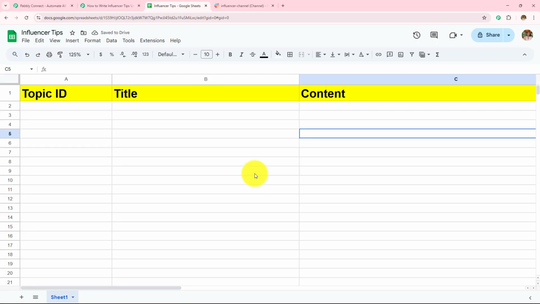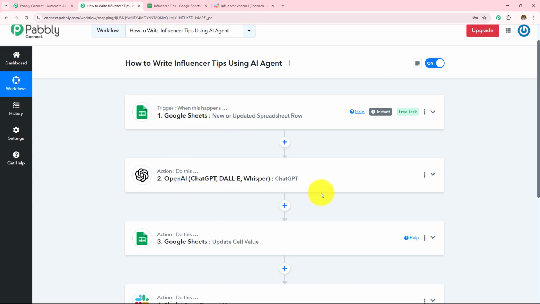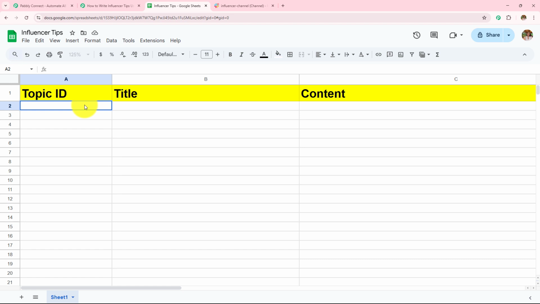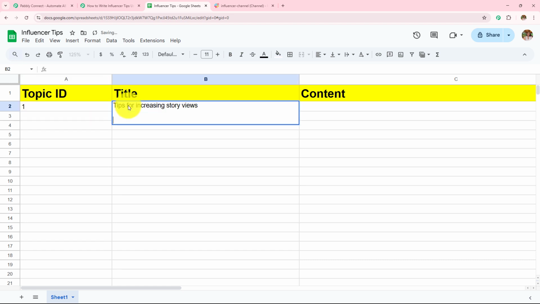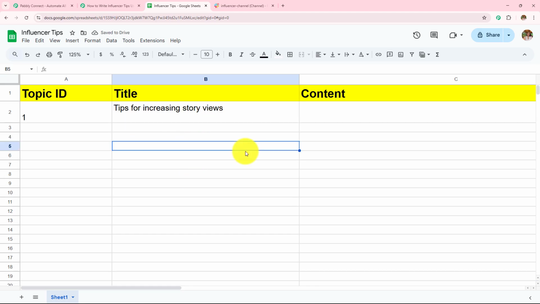For that, I will be adding an idea in my Google Sheets spreadsheet, and if the tips are automatically generated based on that title and then added to this particular Google Sheets spreadsheet and then sent to my channel on Slack, then this means this automation workflow is working fine. So here I am going to add a topic. I'm going to add a title. Here I'm going to add my topic ID, and then I'm going to add the title as tips for increasing story views.